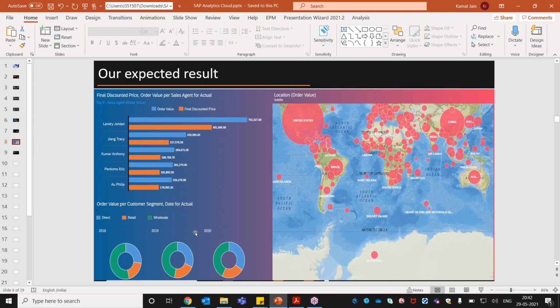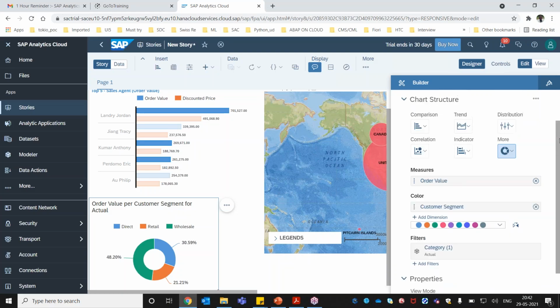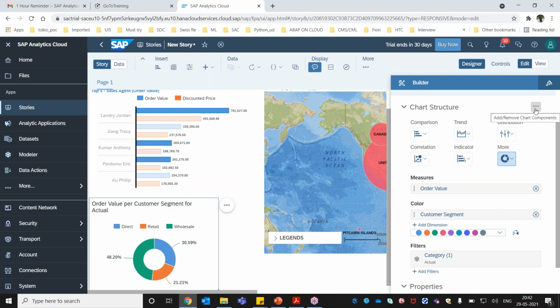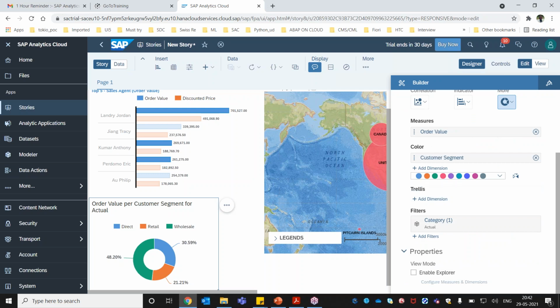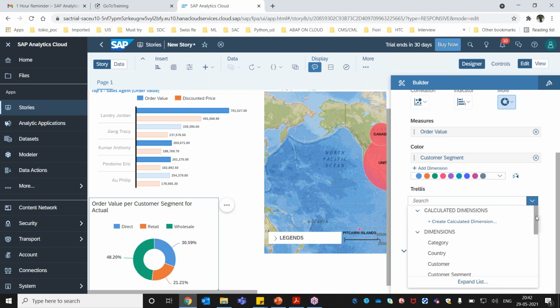For that, if we go a little bit up and click on this three-dot button, it will allow me to add some more options. There is something called trellis. What is trellis? We'll discuss it in our coming sessions. As of now, we are going to use trellis to split the data into different segments. Here we are going to split year-wise, so I will click on add dimension, and we already have a field called order date.